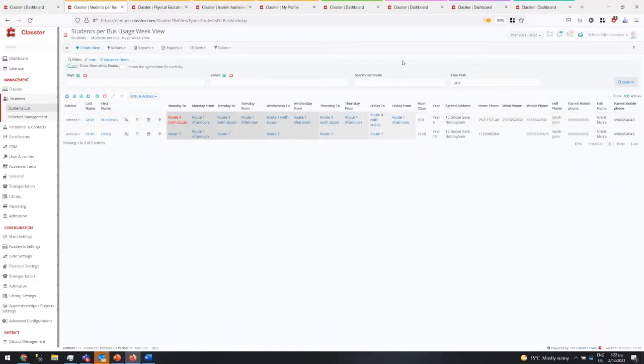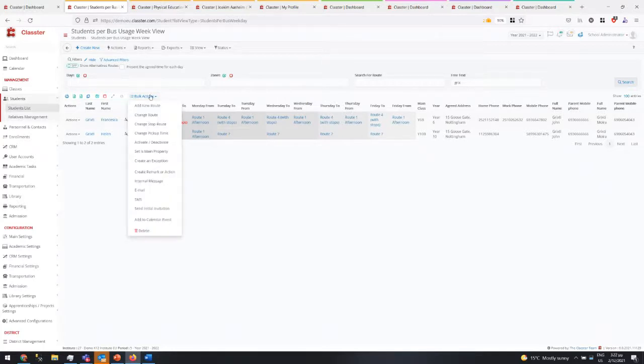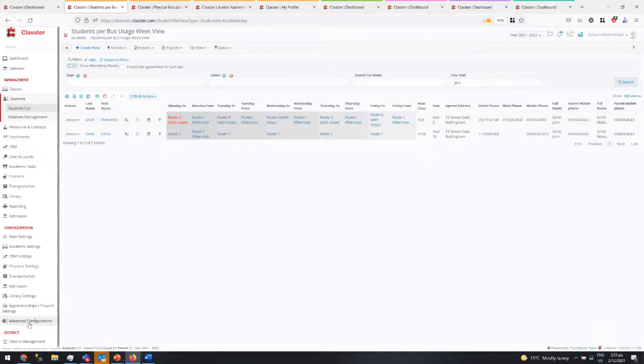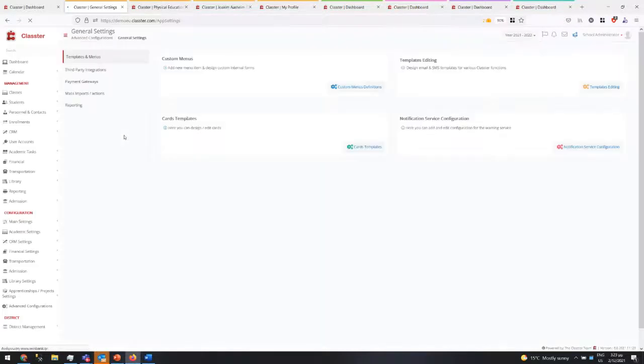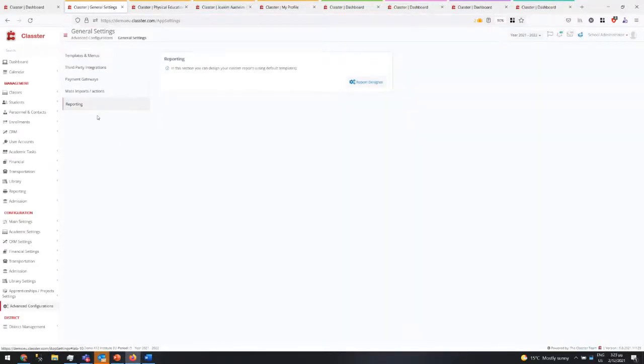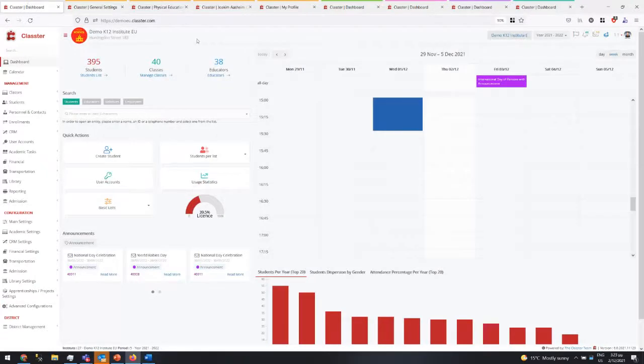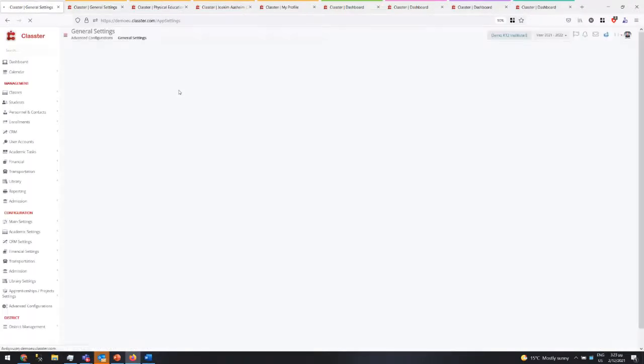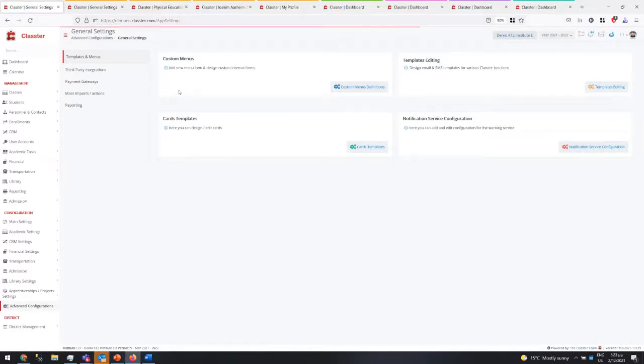Let me explain how we get reports into the bulk sending of reports. That can be done for any report that has a student as a parameter. It can be done in the report designer. Now, for that, you need to be a full admin. This one is an administrator, but not a full admin. So let me go here. It can be a full admin, or a civil administrator if they have the rights.